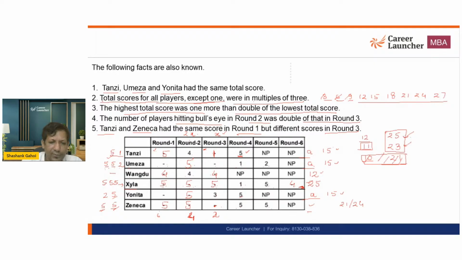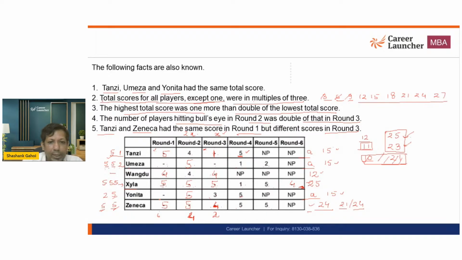Every value is 5. Now, and I need to put 2 5s over here. Now, this value I know it can't be 1, so it has to be 4. Because score can either be 21 or 24. 21 is not possible because in that case, T and Z's score in round 3 will become equal. So, ये होना possible नहीं है. इसका मतलब I can say that Z's score in round 3 is 20.